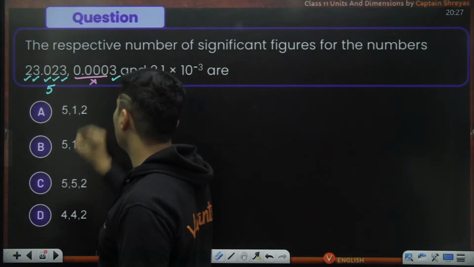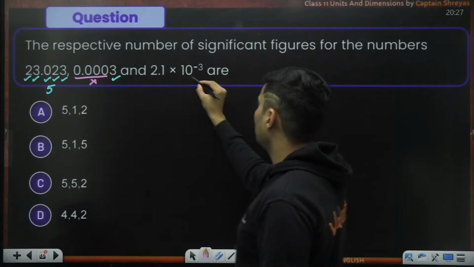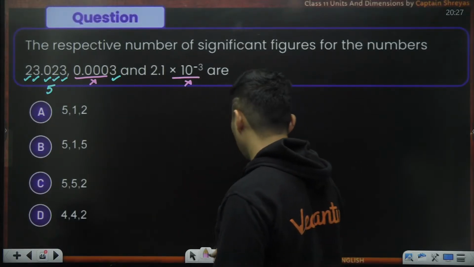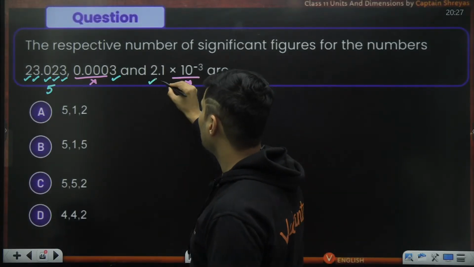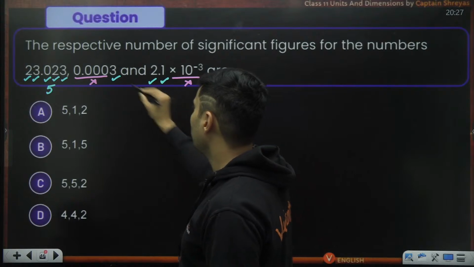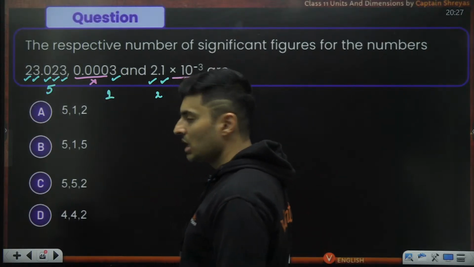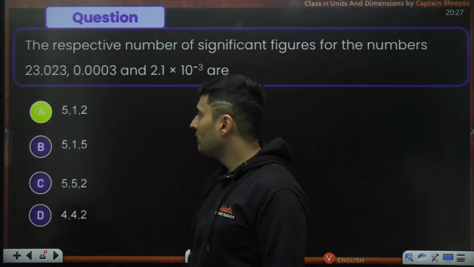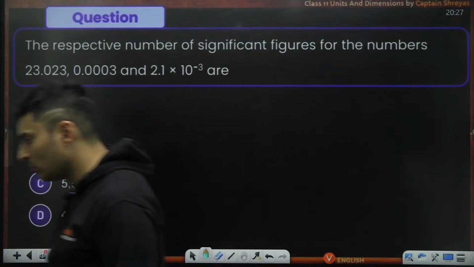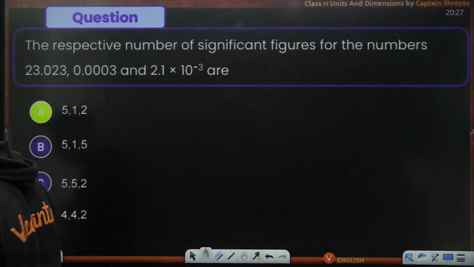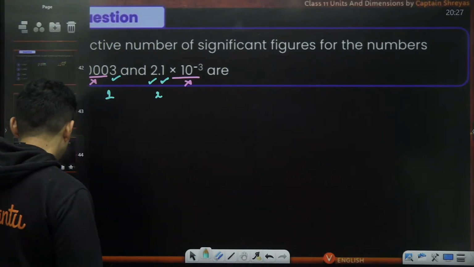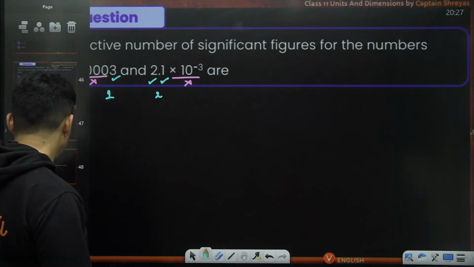So useless completely. 2.1 and this power of 10 is not important at all. So only this 2 and this 1. So two significant figures here, one significant figure. So 5, 1 and 2, which is option A again. Very good, Gokul, Miki. Yep, perfecto, amazing. All right. So, that was that particular question.